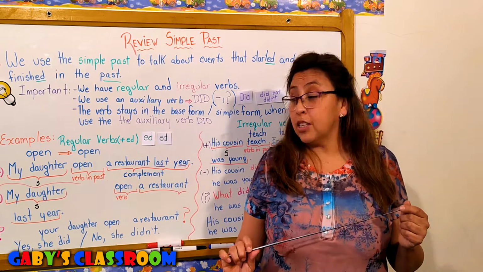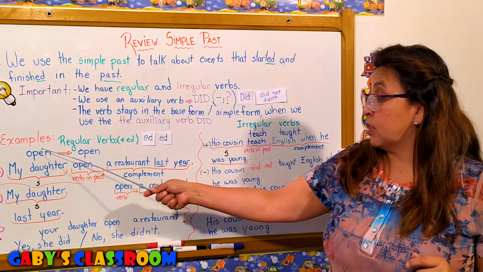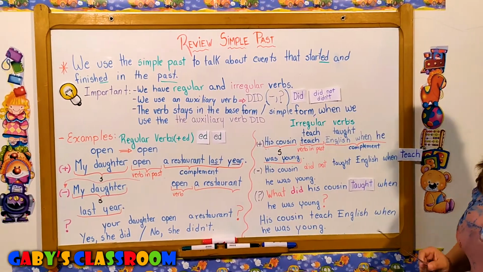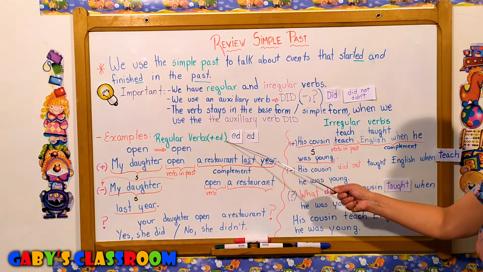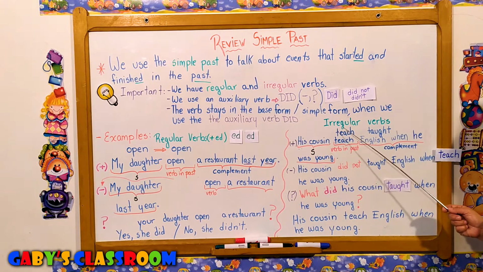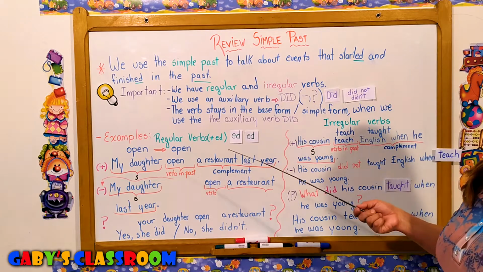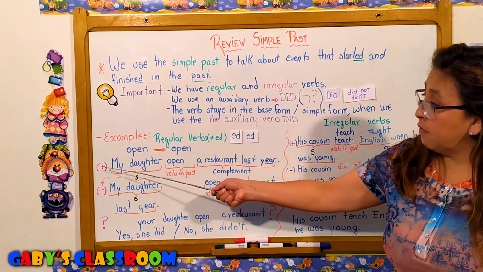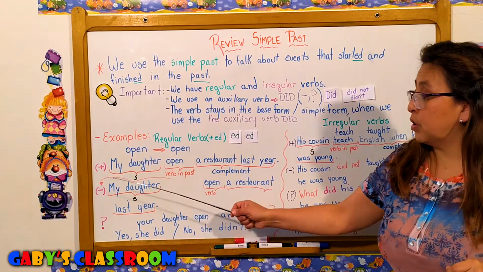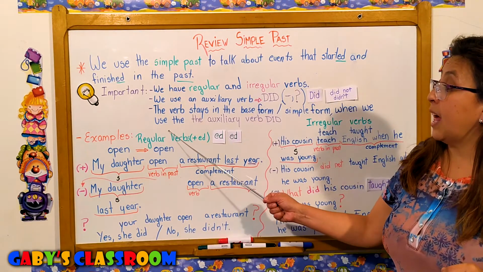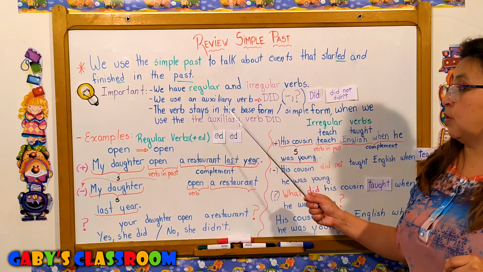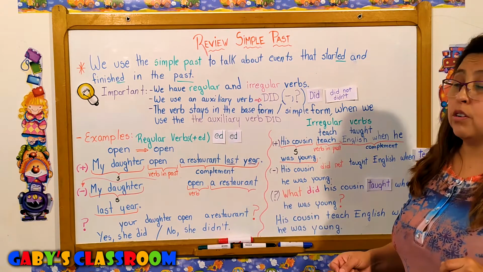Okay? So now let's go to see some examples. We're going to do two types of examples. We're going to do regular verbs where we need to add ed, and we're going to do another example with an irregular verb. Okay? The first examples are going to be affirmative sentences, then we're going to do negative sentences, and then we're going to do question with a regular verb. We need to add ed for the regular verb.